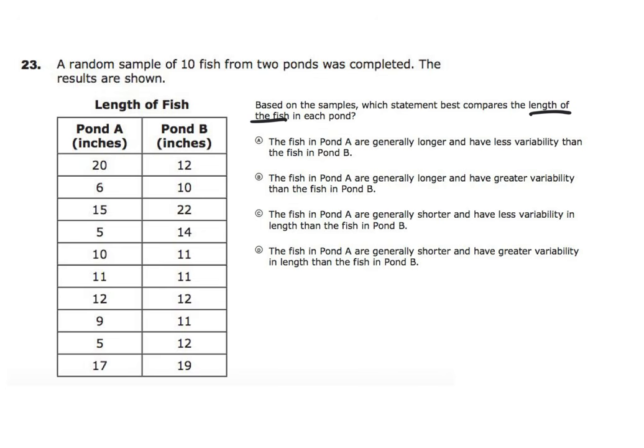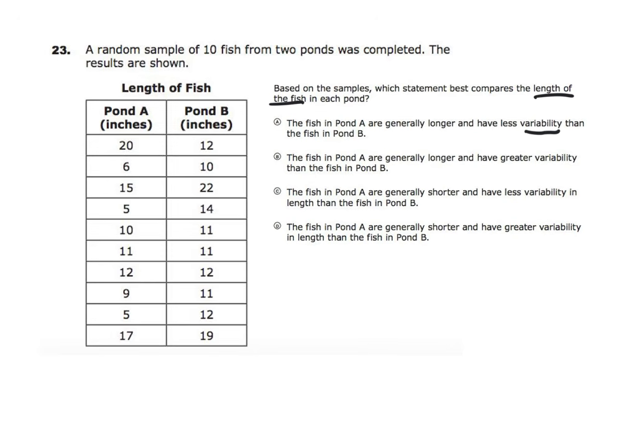So it's looking for variability. Okay. So variability, we can use the ranges to help us with variability. So for the range in pond A, my maximum number is 20 and my minimum number is 5.